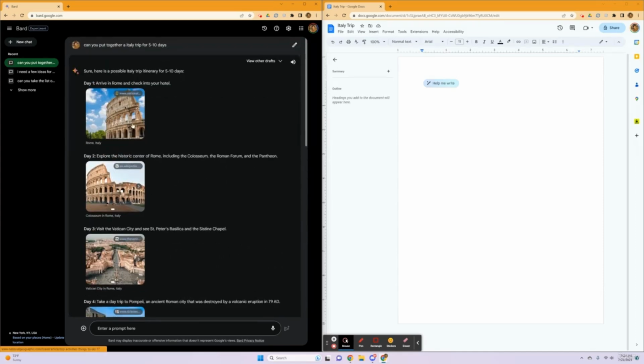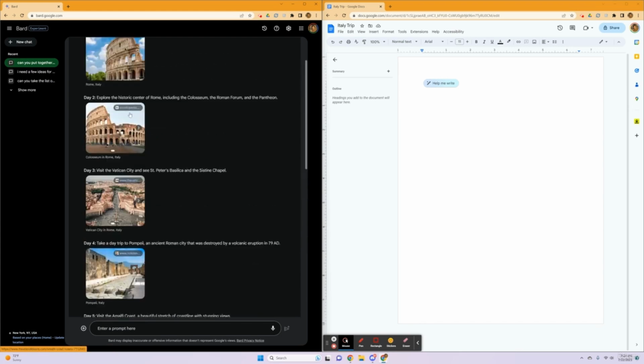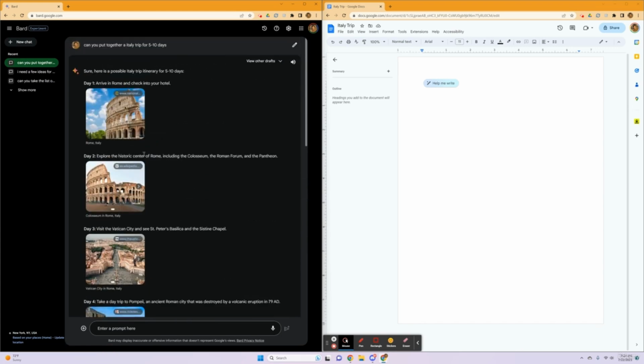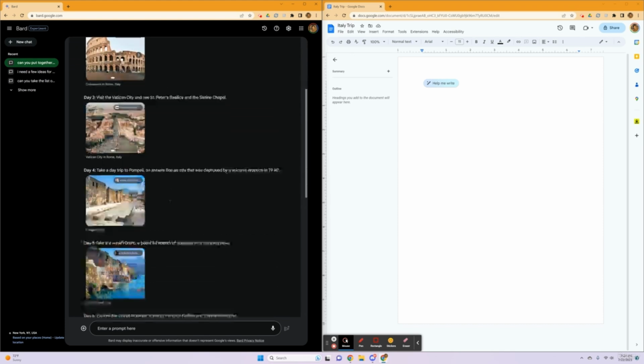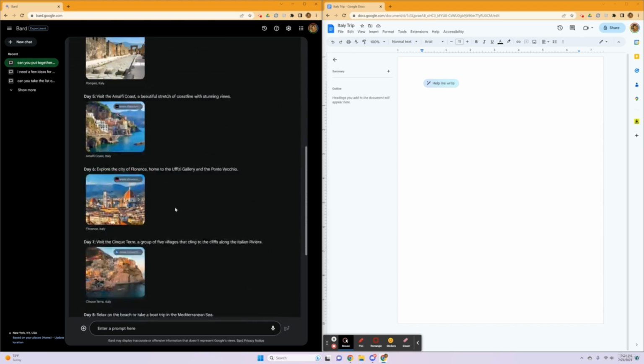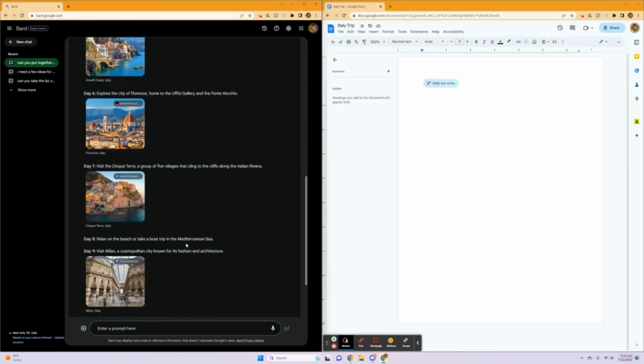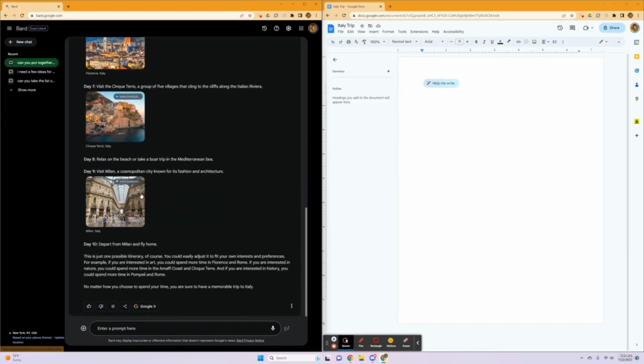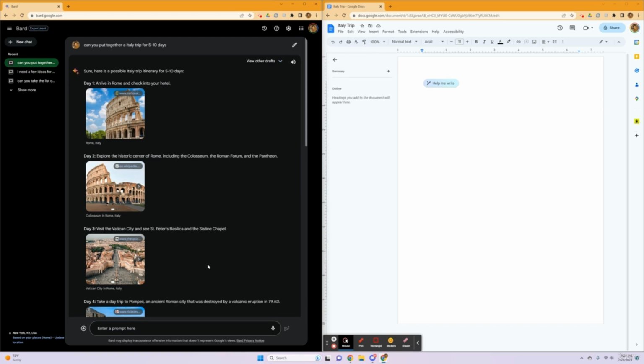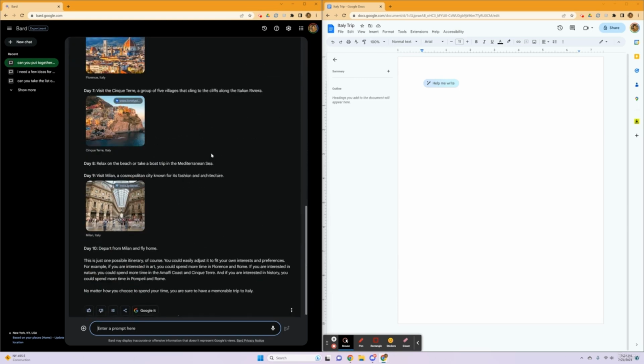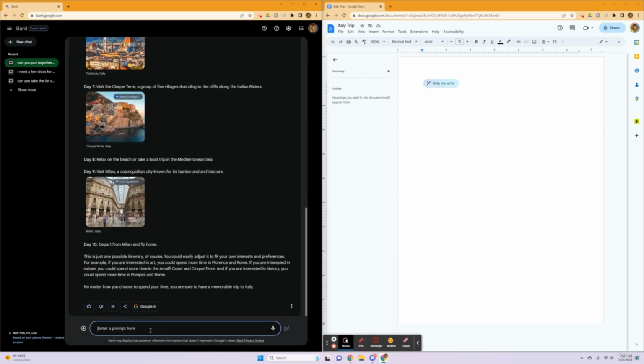So here, the LLM assumed that I'm going to be staying 10 days and provided a list of things to do. So Rome, Colosseum, Vatican City, Pompeii. These are all great choices. Amalfi Coast is gorgeous. Florence, and then relax on the beach of the Mediterranean Sea. However, I think that this is a lot of traveling, so I'm going to narrow down the LLM. However, this is a good first draft, and this gives me an idea of what I should be looking for in Rome. So let me clarify this.